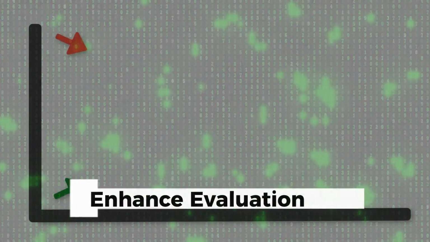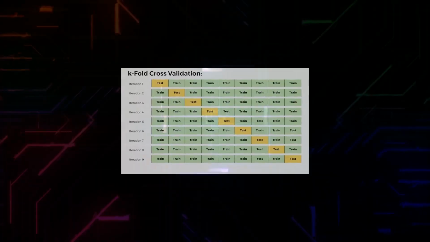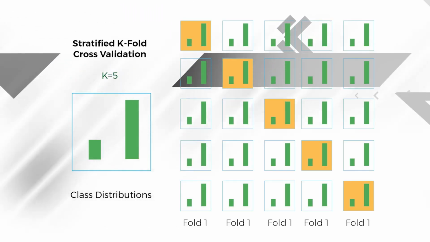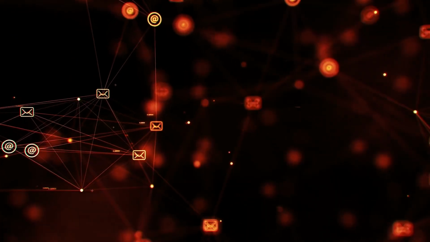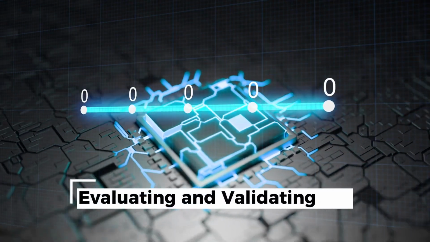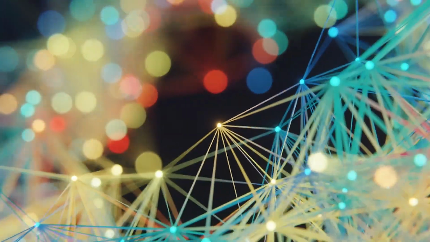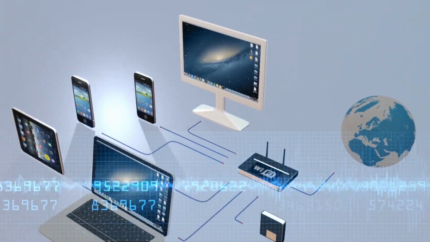To further enhance evaluation, cross-validation is employed. It involves partitioning the data into multiple subsets, training and testing the model on different combinations of these subsets, and aggregating the results. This technique provides a more robust estimate of a model's performance and helps mitigate the potential impact of data variability. By thoroughly evaluating and validating machine learning models, we gain insights into their strengths, weaknesses, and ability to generalize to new data. This process aids in making informed decisions about model selection, fine-tuning parameters, and improving overall performance in real-world applications.